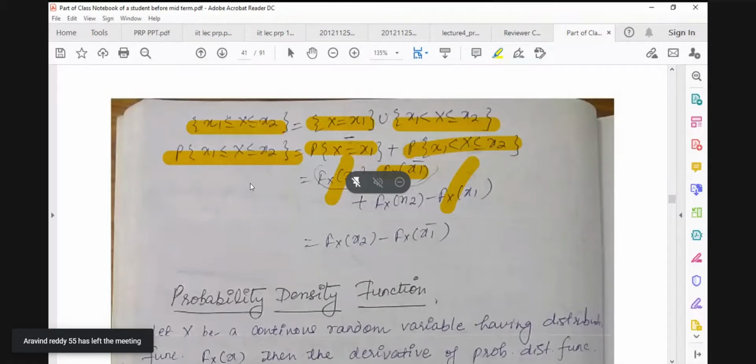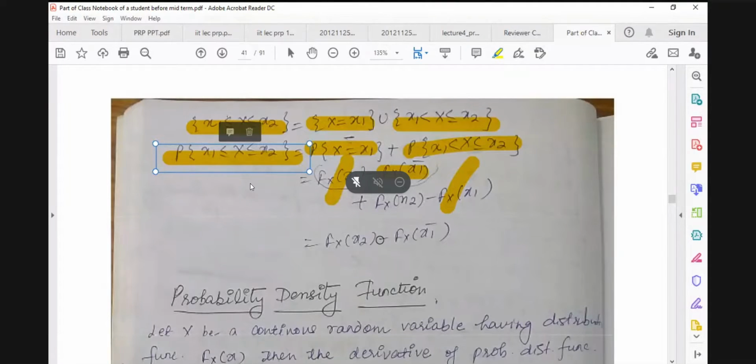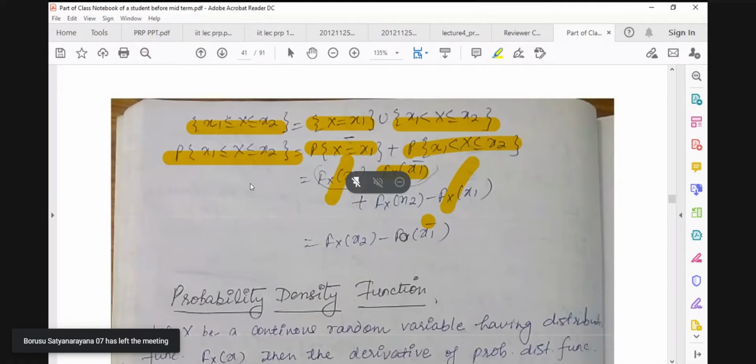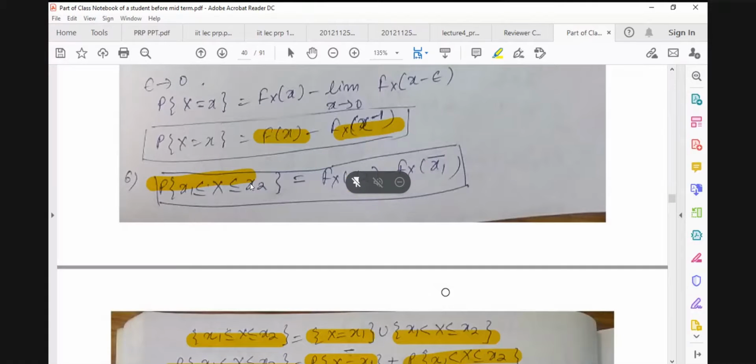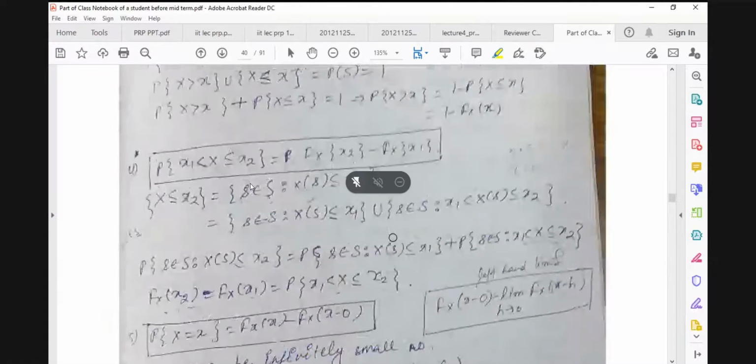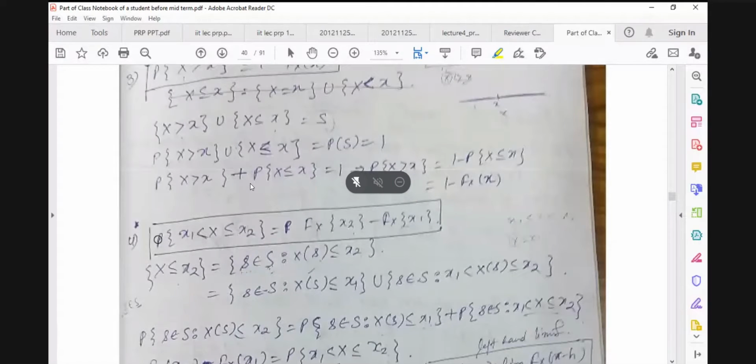So we are discussing here that if this is a discrete kind of random variable, this thing is equal to this one. Here the left hand limit is required at x1. But if it is a continuous kind of random variable, then the left hand limit at x1 is actually equal to f of x1. So the result transforms to the earlier one. If you remember, this one is the result. So this is valid for both continuous and discrete kinds of random variable.